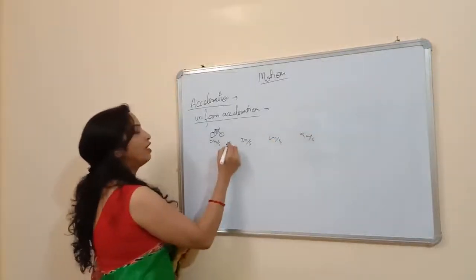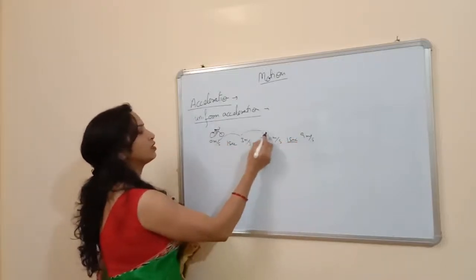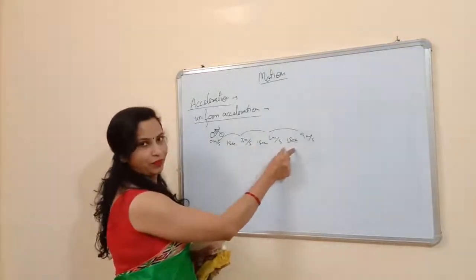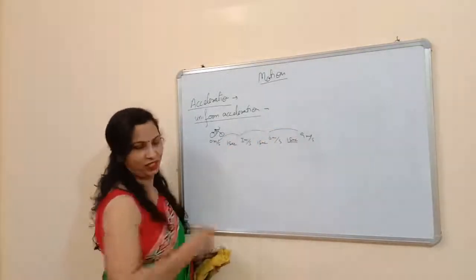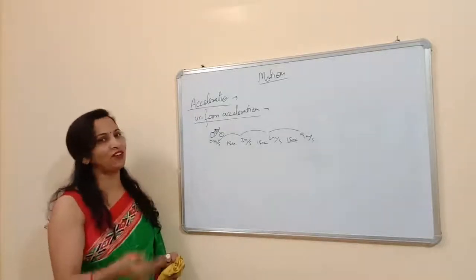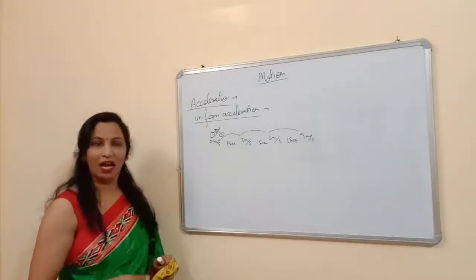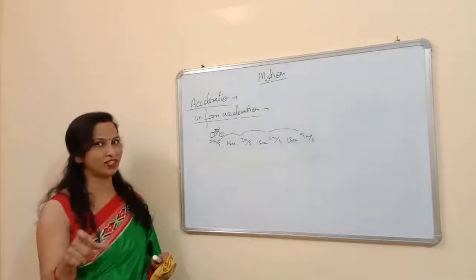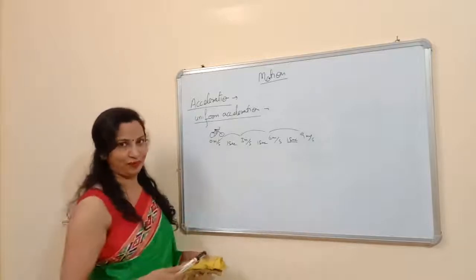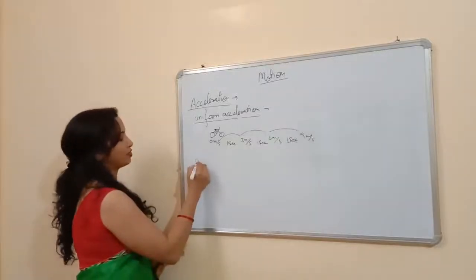So now, in 1 second, you change your velocity by how much? By 3 meter per second. So in equal interval of time, you are changing your velocity equally. So when a body changes velocity equally in equal interval of time, then this type of acceleration is called the uniform acceleration. Again, you can write the definition of uniform acceleration as equal change in velocity in equal interval of time. So this is called the uniform acceleration. And what about the non-uniform acceleration?